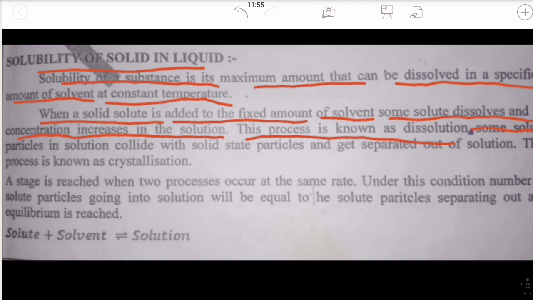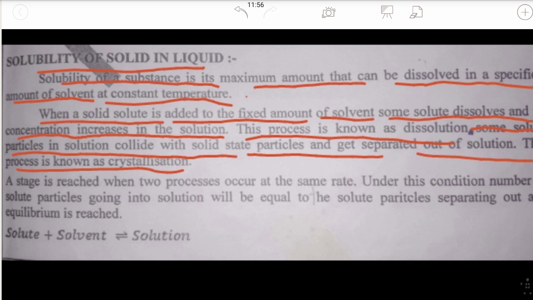Some solute particles in the solution collide with the solid state particles and get separated out of the solution. This process is known as crystallization. It is a very simple process: when solute particles collide with more solute particles, they convert into the solid form and get separated out of the solution due to the collision.